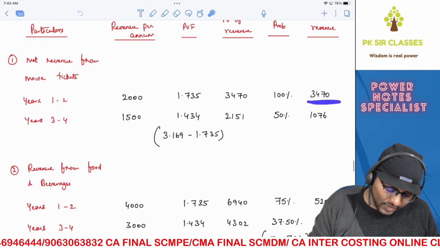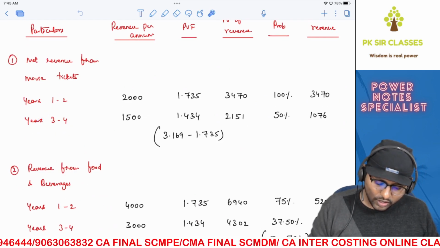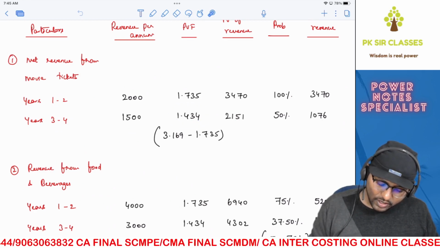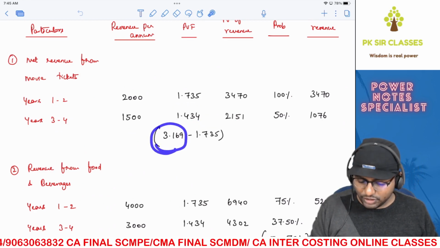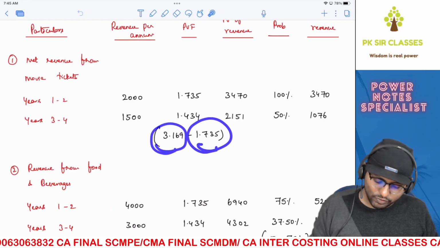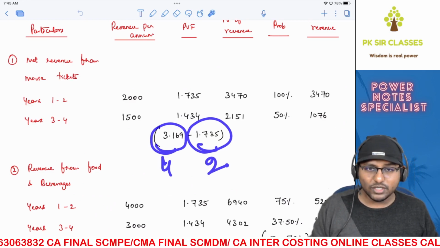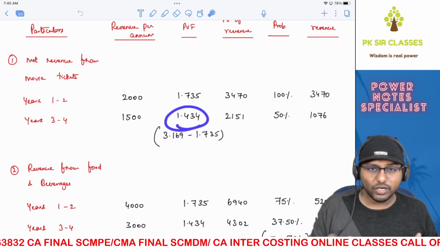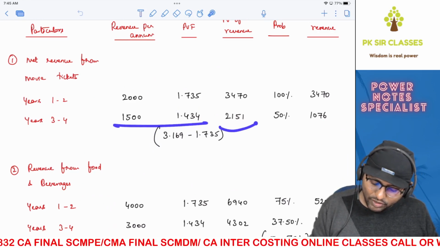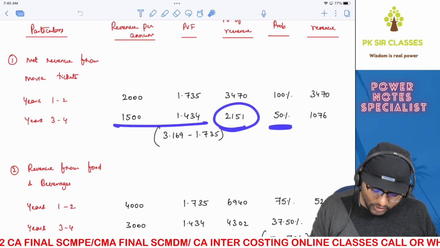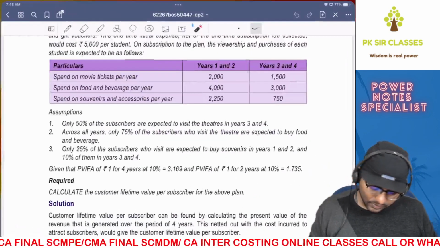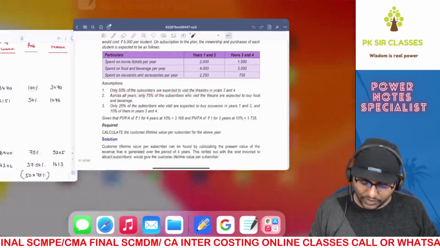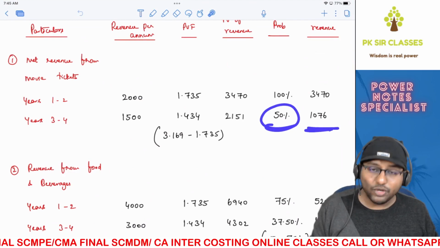There ends the matter. Years 3 to 4. Revenue is given in the question, 1500, copy paste from the question. And what about the discount rate? Very simple. The 4 year discount rate is given, and the first 2 years discount rate is given in the question itself. So the 4 year discount rate minus the first 2 years discount rate will give you the discount rate for the third and fourth year, which is 1.434. You multiply with that, you get your present value, and the probability is only 50%. Only 50% of the subscribers are expected to visit the theaters in years 3 and 4. That's why we have multiplied that with 50% and you got your number.